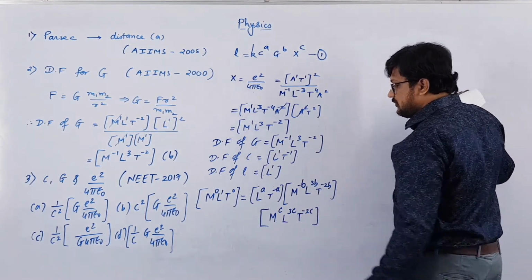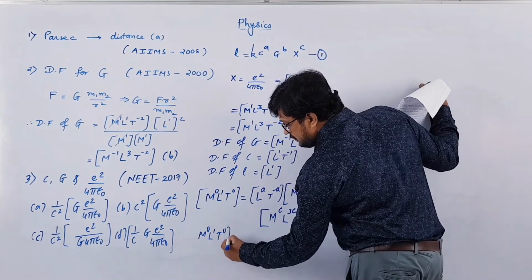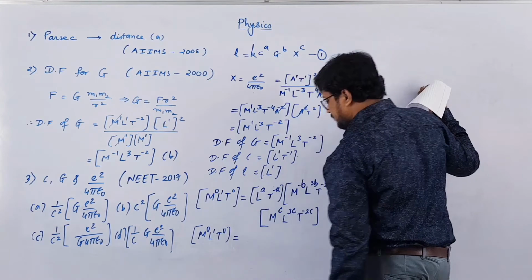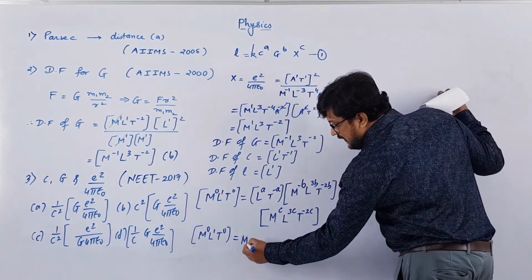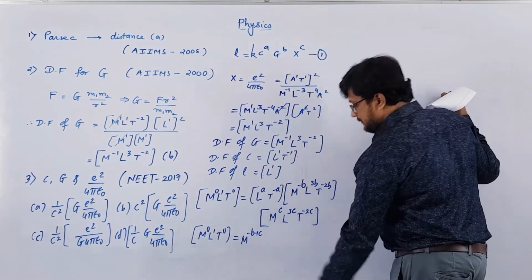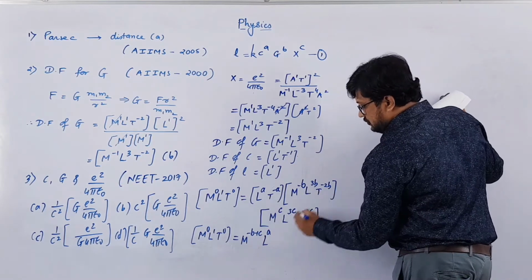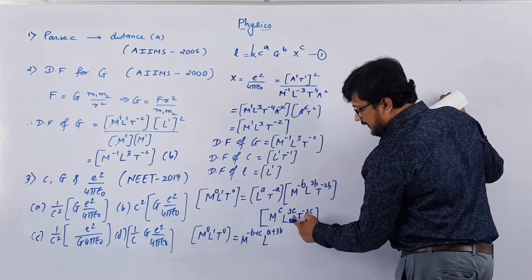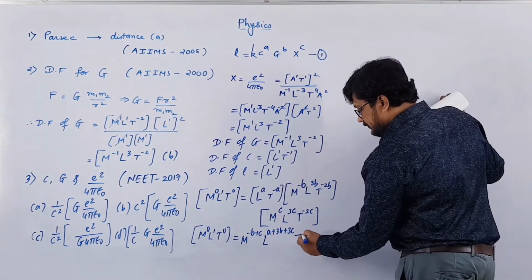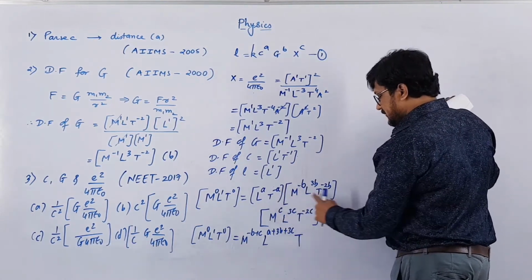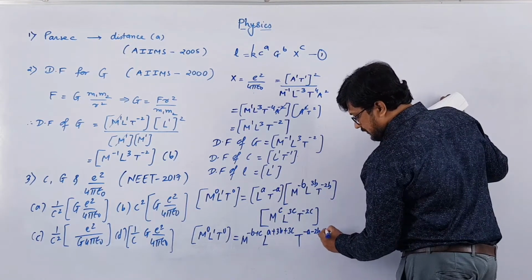Clear? So this will be equal to m0 L1 T0 is equal to m raised to minus b and m raised to c, so you can write m raised to minus b plus c, L raised to a plus 3b plus 3c, and T raised to minus a, minus 2b, minus 2c.